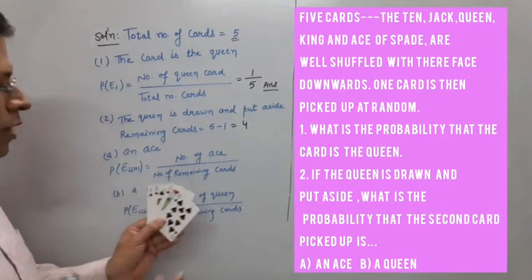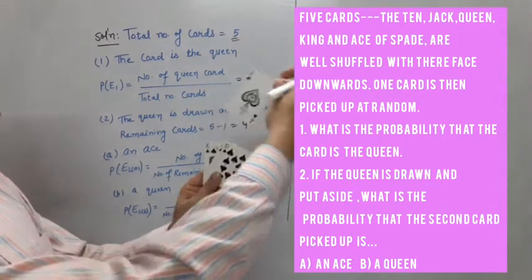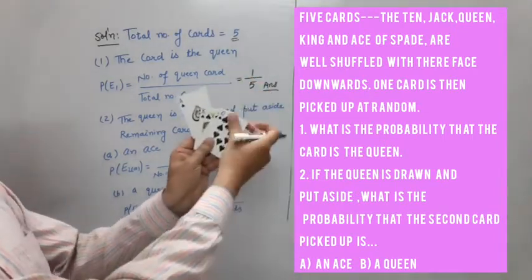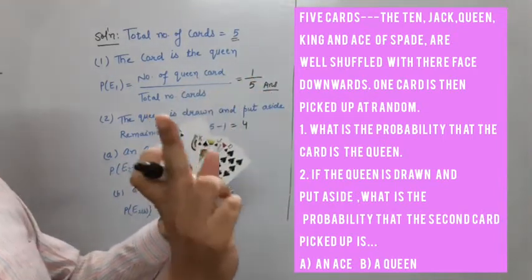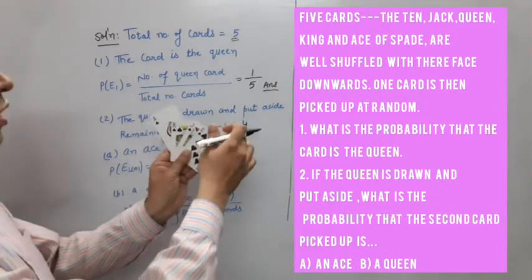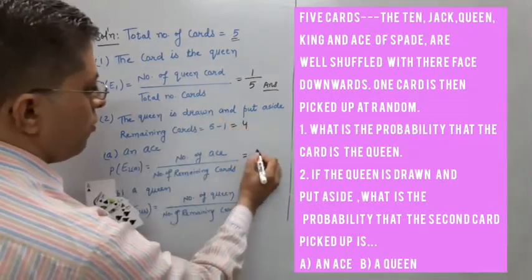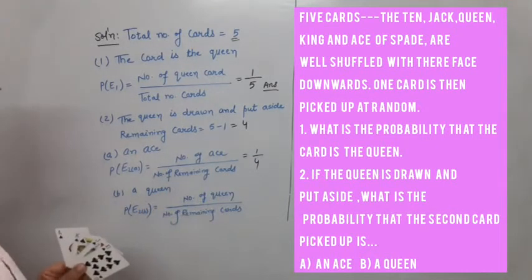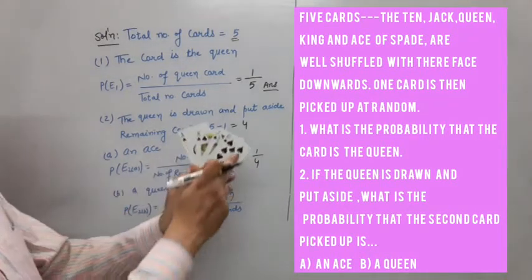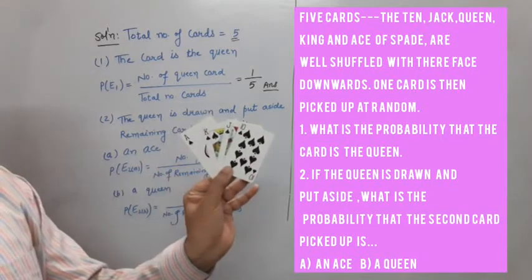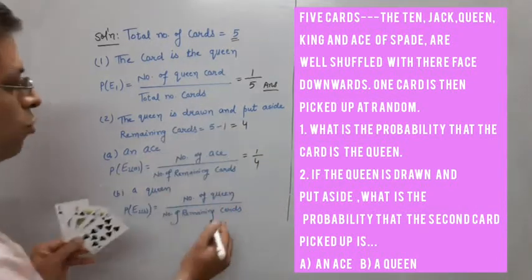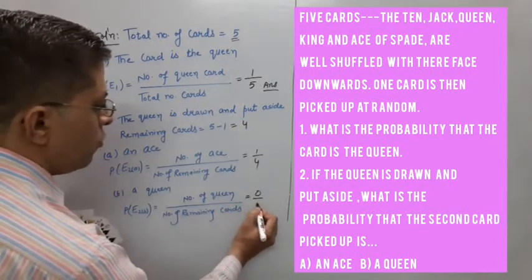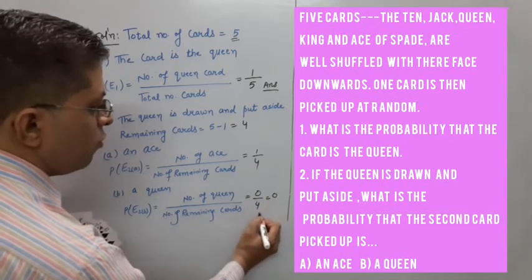Now what is the probability of an Ace? Ace means this. This is the Ace. Only one Ace is there. How many cards total? 1, 2, 3, 4. This is your 1 upon 4. And see, what is the next question? A queen. How many queen remaining? See, any queen is there? No. It means no queen, it is 0, and total number of cards 4. 0 is your